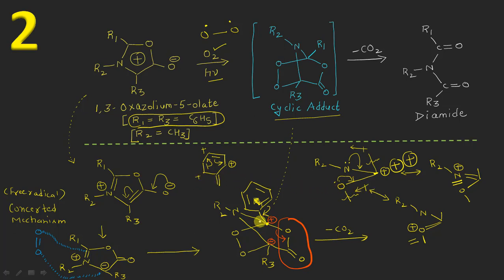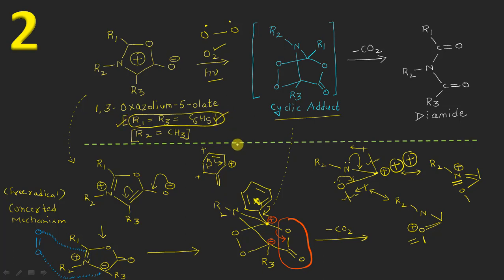So the main idea is that yes, the positive charge is stabilized, but not because of the nitrogen and oxygen giving electron releasing resonance effects here. It is stable because of the presence of a unique substituent, which is R1, equal to the phenyl group, right?